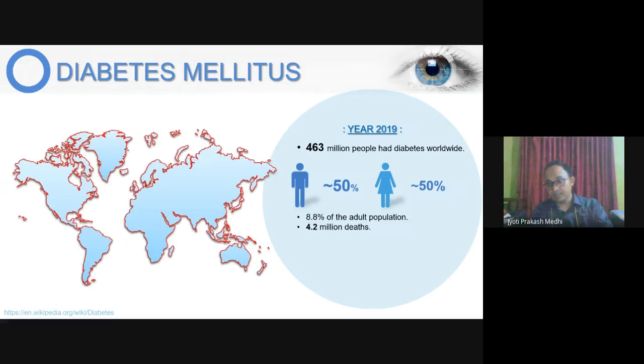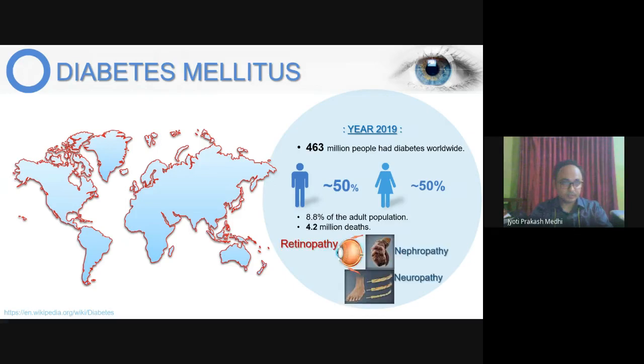But there are many more unreported cases also, which will increase this number to a larger extent. If we talk about the ratio of male and female, both have equal distribution of diabetes. And as you can see, the mortality is 4.2 million deaths.